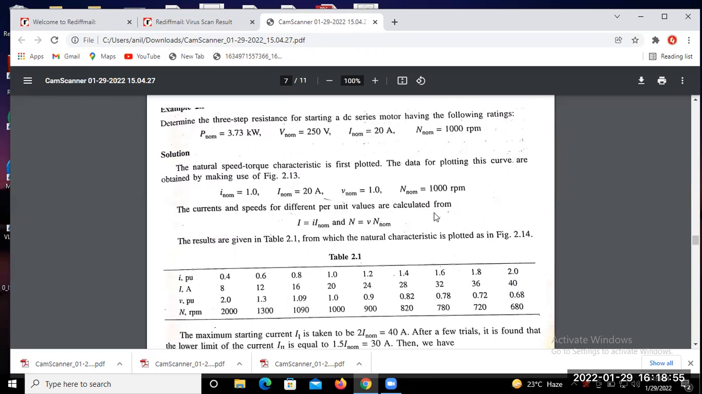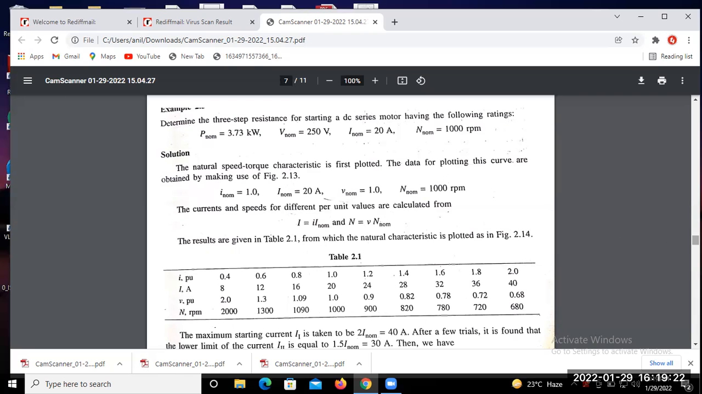Per unit value, are you familiar with the per unit value? Per unit value को कैसे रिप्रेजेंट करते हैं हम लोग? How we can represent the per unit value? Per unit value क्या होता है? कोई नहीं बोल रहे हो।